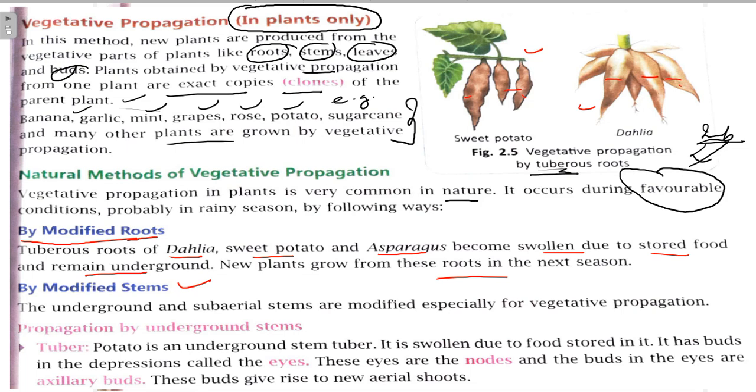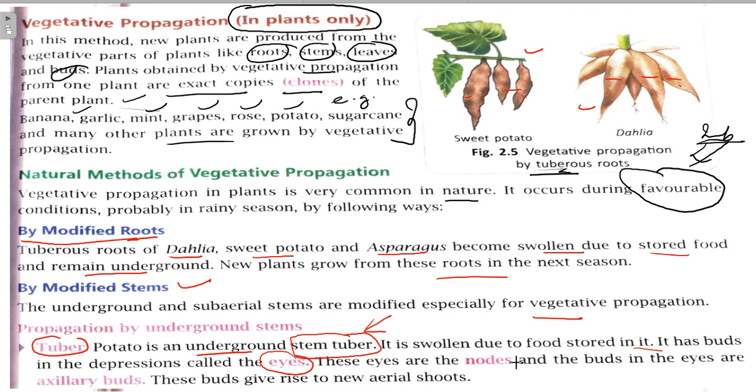Now by modified stems, the underground and subaerial stems are modified especially for vegetative propagation. So in this, first is tuber. For example, potato grows underground, so it is a stem tuber, not root. Keep it in mind. It is swollen due to food stored in it. It has buds in the depressions called the eyes, right? So the little spots on the potatoes are its eyes.